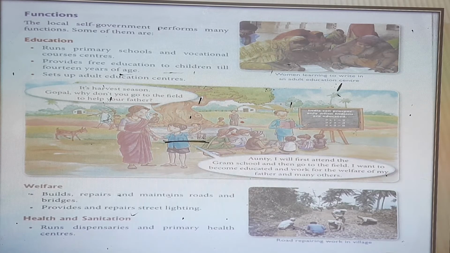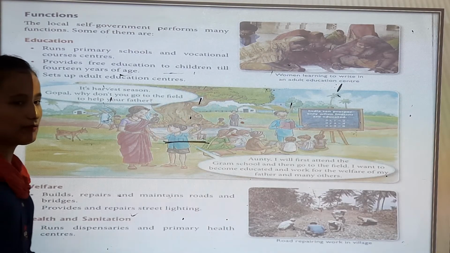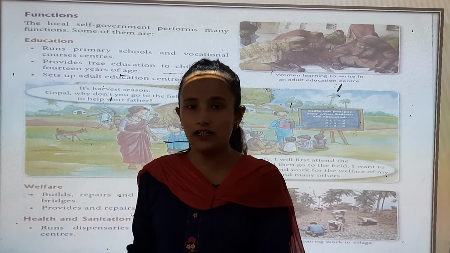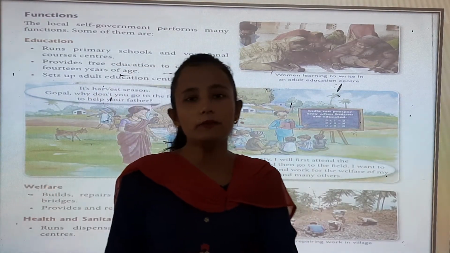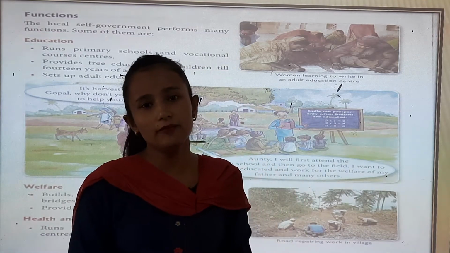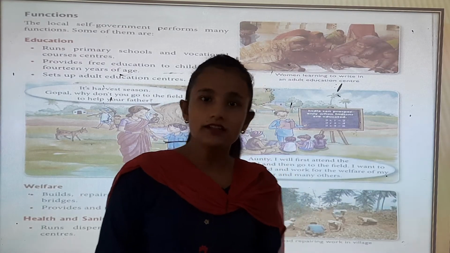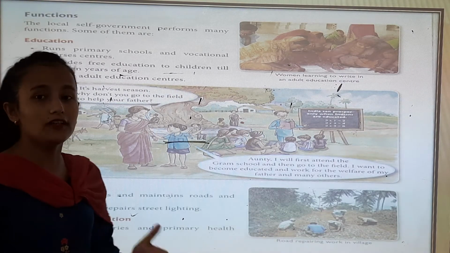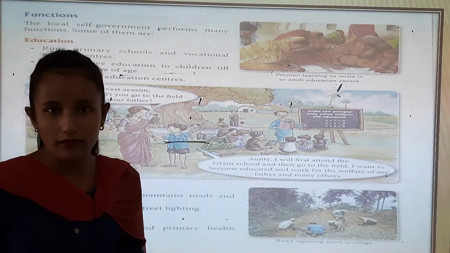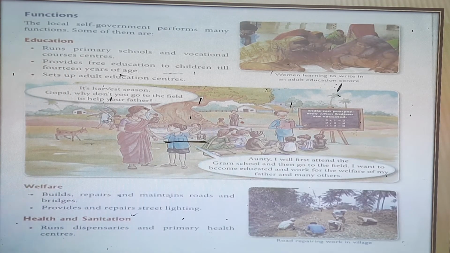Now, welfare. In welfare, it builds, repairs and maintains roads and bridges. For example, when there is rain and flood at your house, who gives the money to repair it? The government, right? They repair the roads, they help repair your house, and they maintain roads also. Who builds these roads? The government, the self-government. So these are the functions they perform.